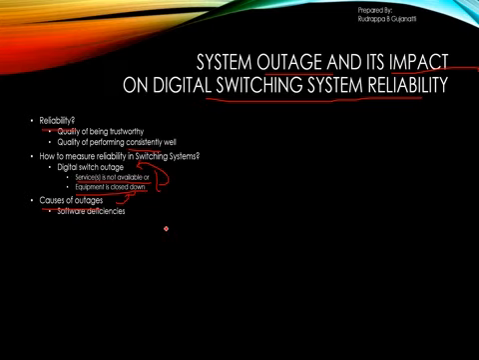The first one is that the outage may be due to software deficiencies. Now what do software deficiencies imply? It implies that there might be some bugs or errors present in the software, due to which the software itself might not work, and due to which I will not be able to use the service or the equipment overall. So bugs give rise to software deficiency, which in turn gives rise to outages.